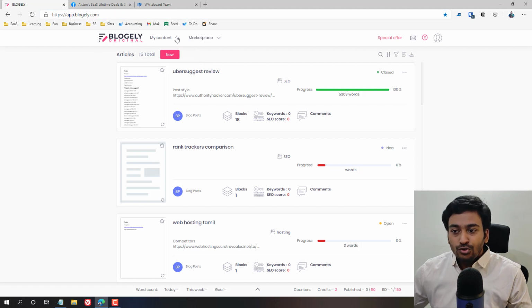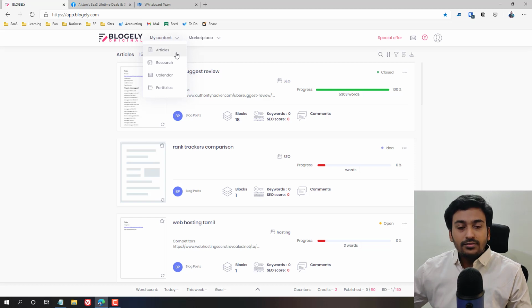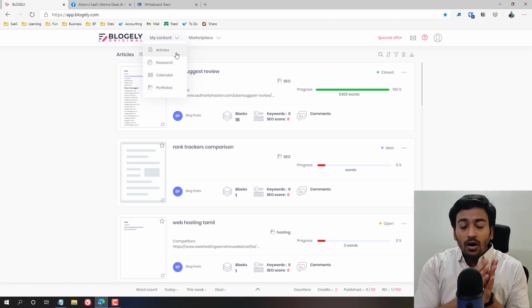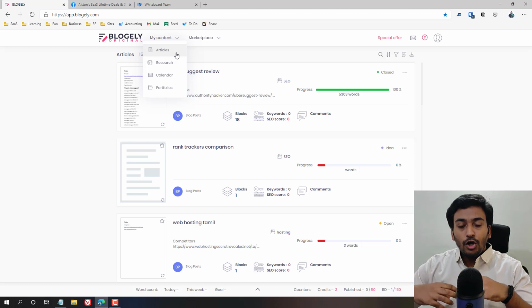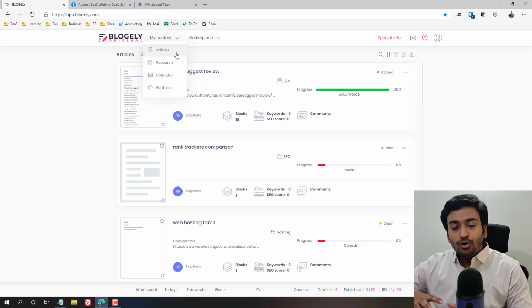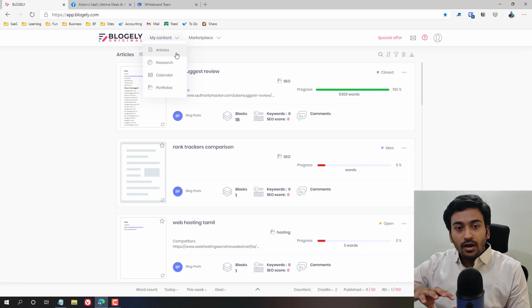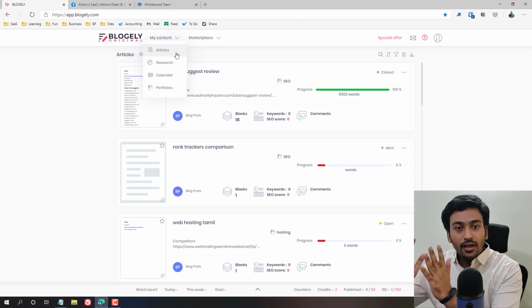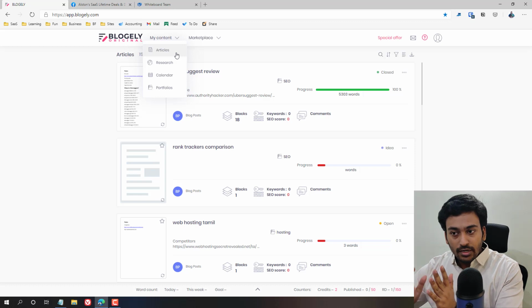This menu shows the main component, articles. The main difference is articles is something where you actually write according to your own way, which is going to be published or going to be transformed as the final version of the article which you are writing.